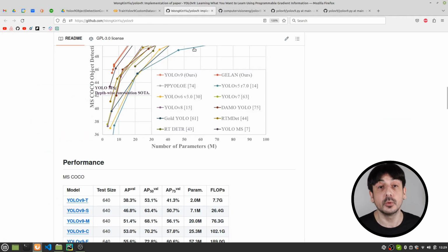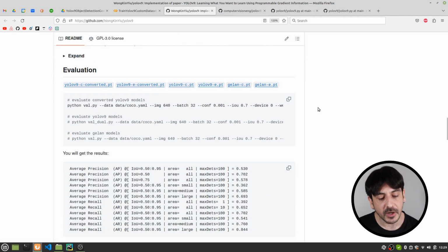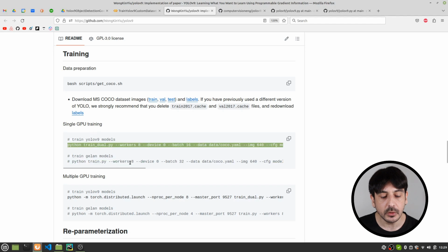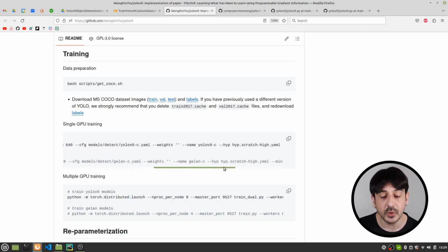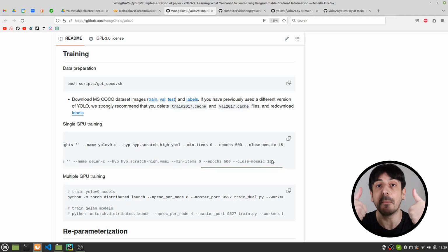Because if we go back to the readme file in the Yolov9 official repository and scroll down, you can see that in the training section we have a few examples of how we need to do this training process. What's the file we need to execute, what are all the arguments we need to input into this file, and what are some values for all these arguments in order to do the training process. We have a few very specific examples, and these examples are just great and an amazing help in order to use this repository.